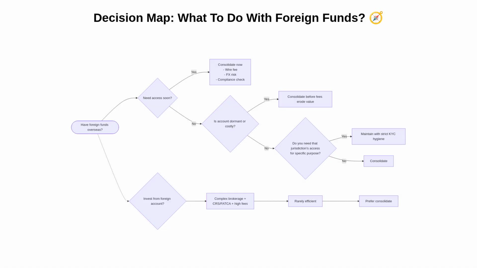This flowchart guides your decision. Start by asking whether you need access to the money soon. If you do, consolidation is the straightforward route, acknowledging the wire and currency costs. If you do not need funds immediately, check whether the account is dormant or fee-heavy. If yes, consolidation still typically makes sense to limit ongoing erosion. If the account is neither dormant nor costly, consider whether you truly need funds parked in that jurisdiction for a specific purpose, like recurring local expenses. If that is not necessary, consolidation remains the default.